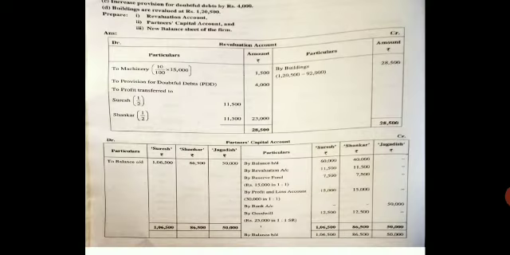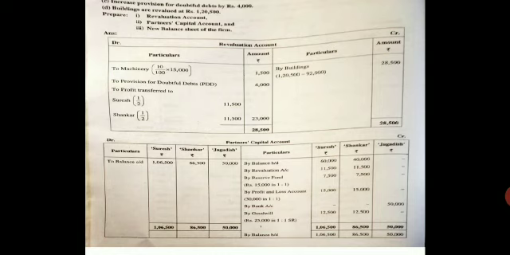Now come to the revaluation account. This is the increase in the value of the asset. I had already told you, increase in the value of the asset should be taken to the credit side. Write buildings, 20,500. Now that's all about the problem.